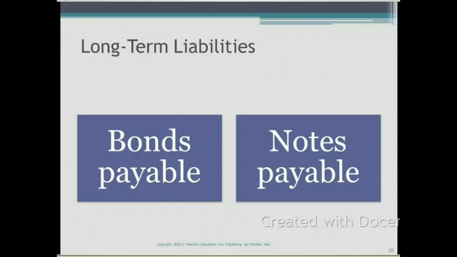Bonds are long-term liabilities for a company, and they represent debt for a corporation. Bonds are issued to the public, and because of that, companies have to abide by a lot of SEC rules and regulations. There has to be an underwriter, which means a separate company buys these bonds from the company and then sells them to the public. So it's a third party who sells them to the public. The company also has to issue a prospectus to prospective bond buyers.